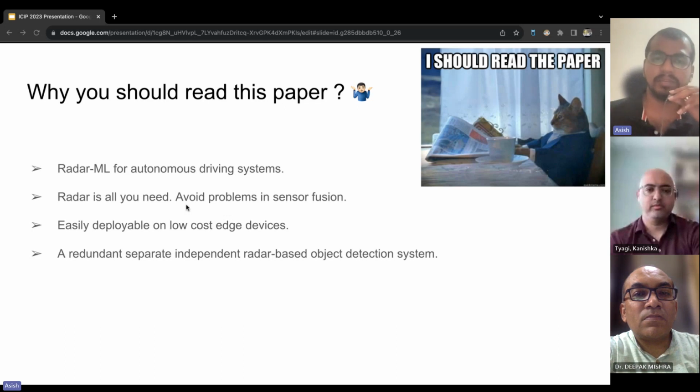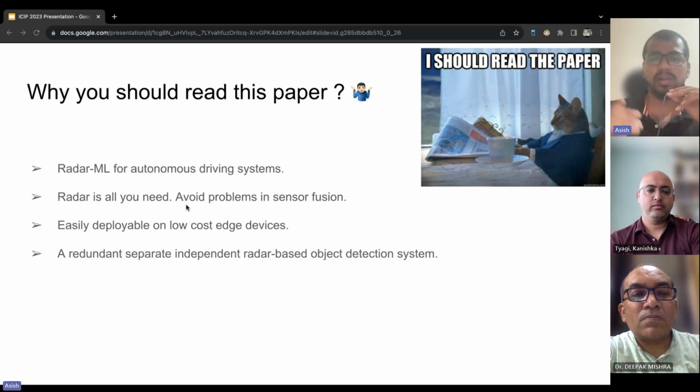But here is an interesting part which we have used in our paper. If you've already read or are about to read the paper, you can see that we use only radar for autonomous driving. You can skip the sweaty part of sensor fusion. Thirdly, our model is a game changer because it's super lightweight and easy on the computing power. That means you can effortlessly put it on any low-cost edge devices without breaking a sweat. This opens up a world of possibility for AI in all kinds of settings, making advanced technology accessible to anyone, even in places where it was previously out of reach.